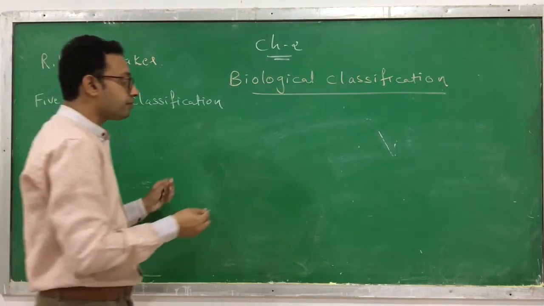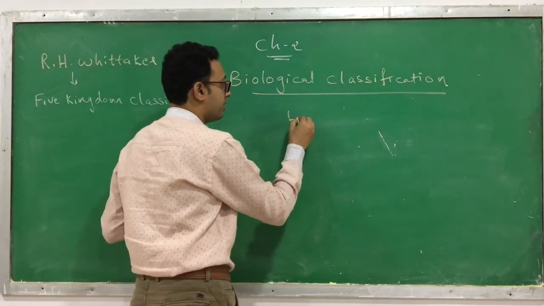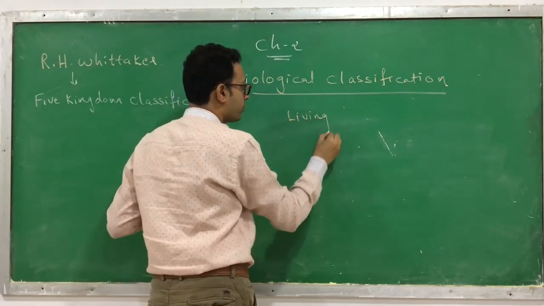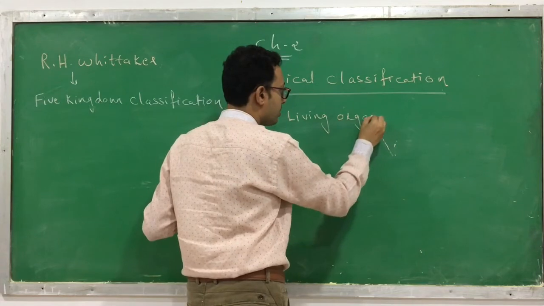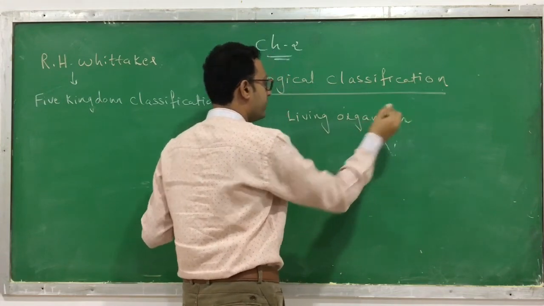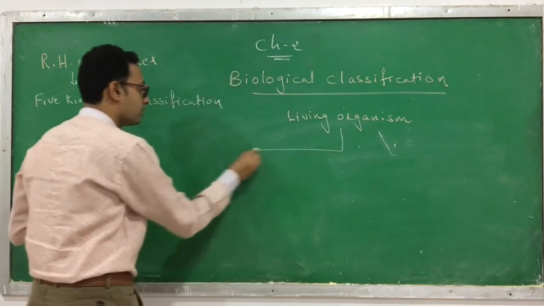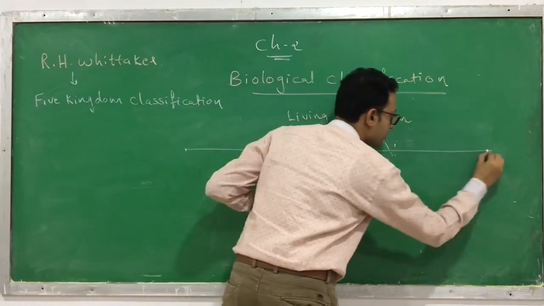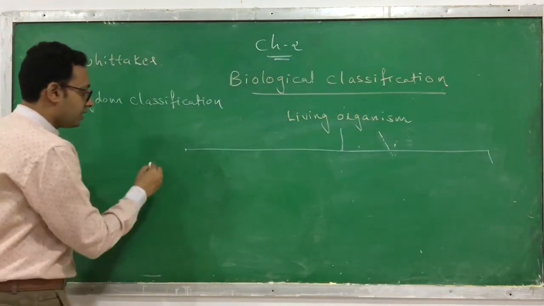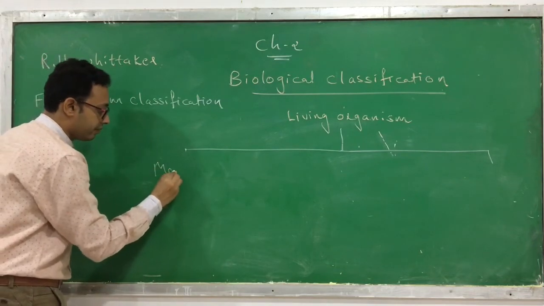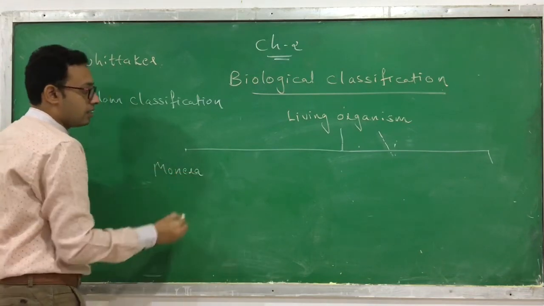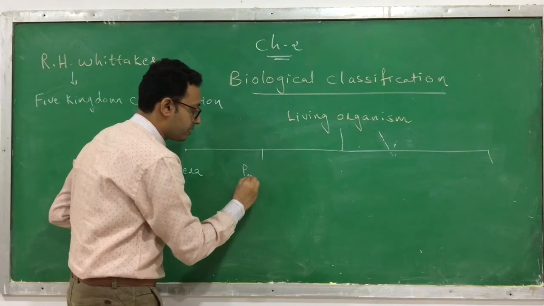Let's see which are the classes. According to Whittaker, the living organisms are divided into 5 kingdoms. The first one is kingdom Monera. Second one is kingdom Protista.